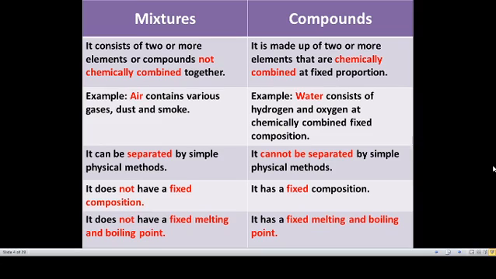I am giving the example of a salad: you can pick the vegetables. If you like cucumber, you can pick that cucumber and eat. If you like the small sweet potatoes or small tomatoes, you can pick those and eat. So it can be separated by very simple physical methods, but in compounds we cannot do like that. We cannot separate them by simple physical methods. It needs some chemical methods to separate.